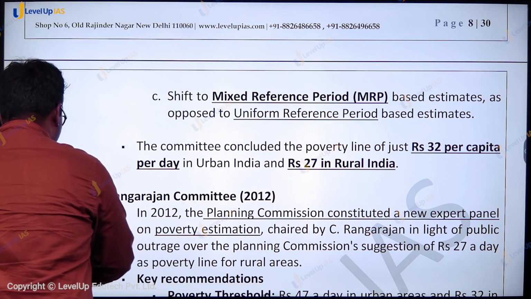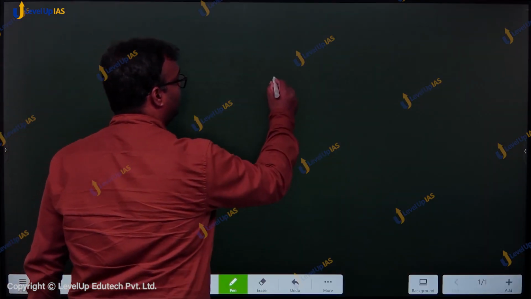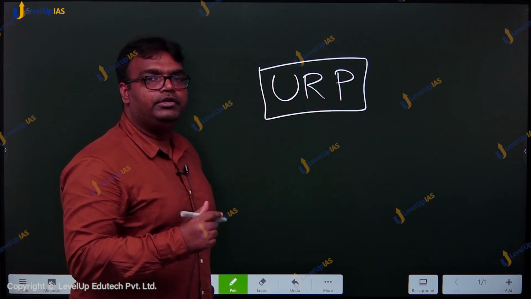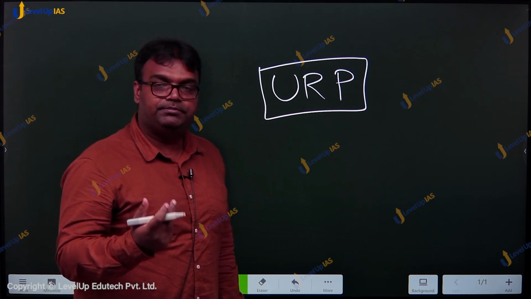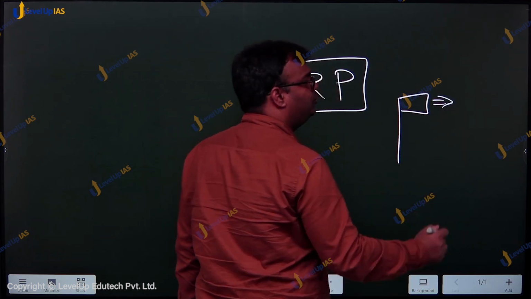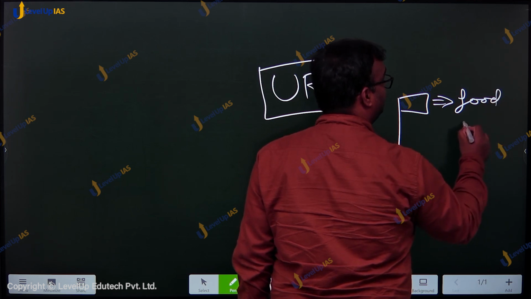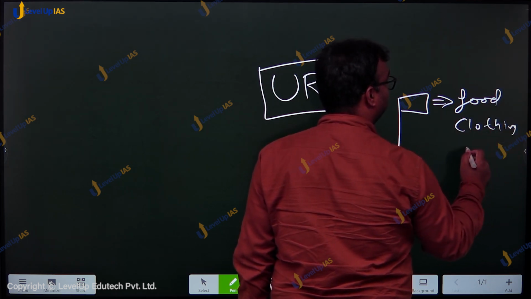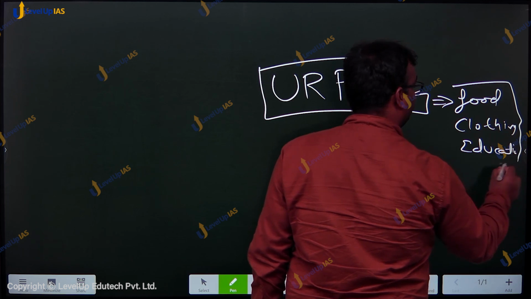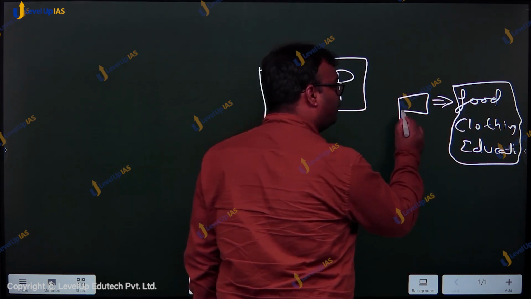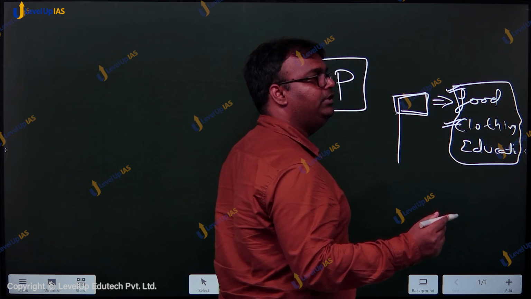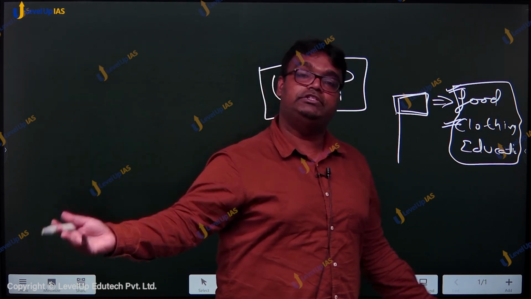Now what is mixed reference period? Look, in a uniform reference period, when you are doing a consumption expenditure survey, you will go and ask a family how much they spent this month on food, clothing, education, etc. If you ask for this data for a month, food expenditure may be the same, but clothing expenditure for that family may be zero, because that month they may not be buying anything, and during festival season they'll buy all the clothes.